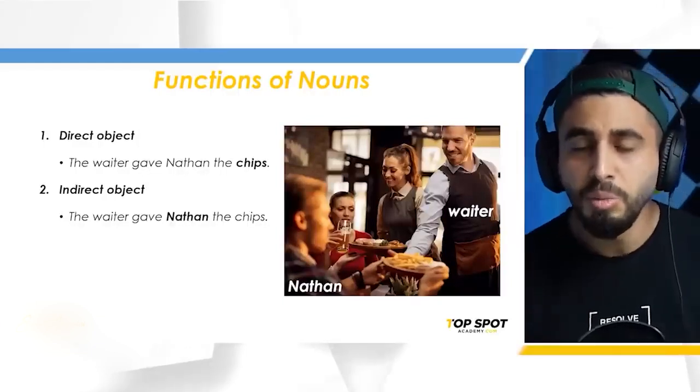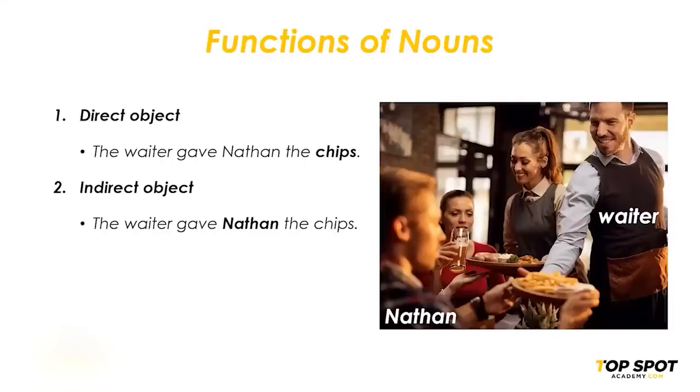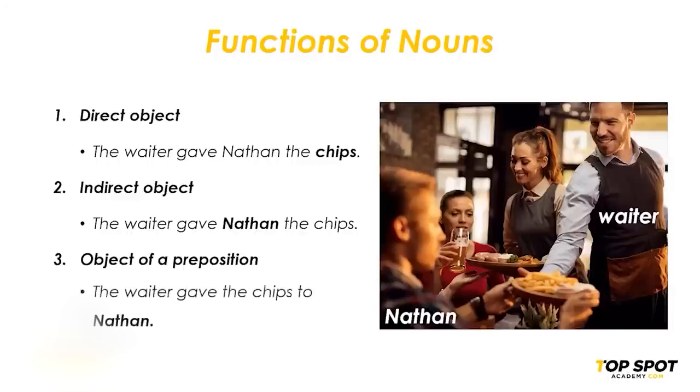If you want to confirm which is which, you can simply replace this sentence by a sentence that includes a preposition. For example, listen to this one. The waiter gave the chips to Nathan. This sentence and the sentence above it mean the exact same thing. The noun that's after the preposition is your indirect object.